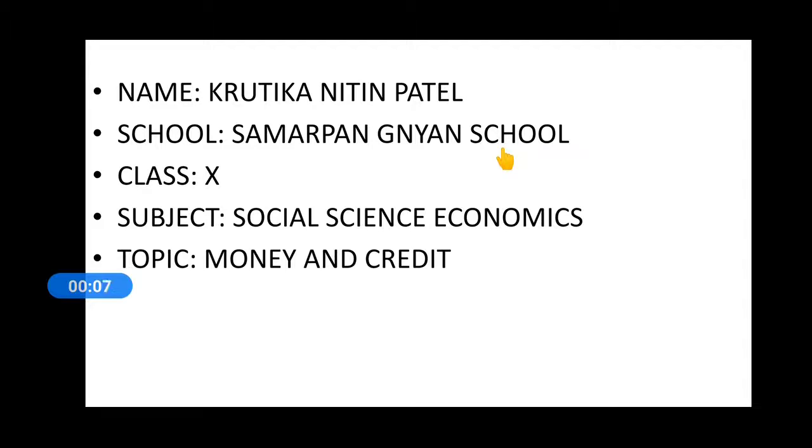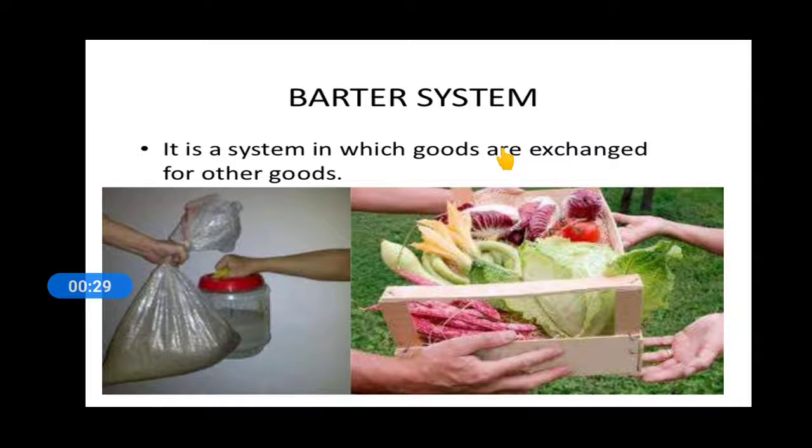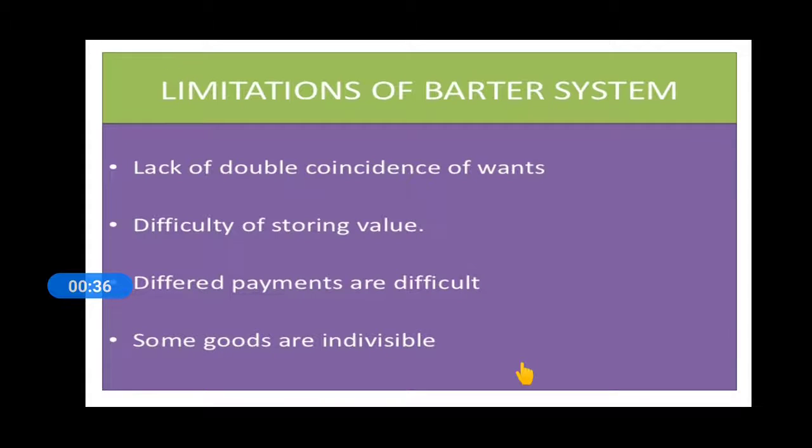Today we are going to complete our last topic of class 10th Social Science Economics, chapter number 3, Money and Credit. Before we come up to the last topic, let's revise what we have done. We started our chapter with money and credit, where we understood the barter system. Here the goods are being exchanged for other goods without the involvement of money. But this system had a few limitations. You can see those limitations. We have already discussed this.